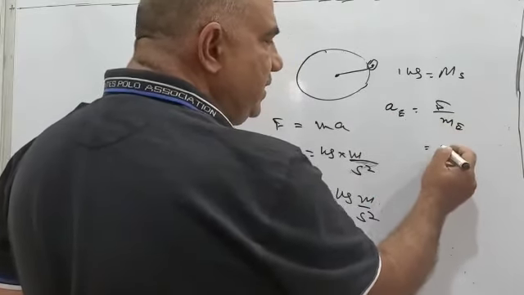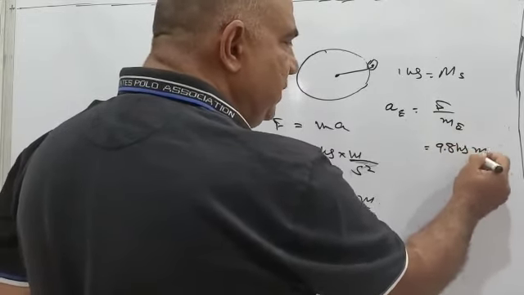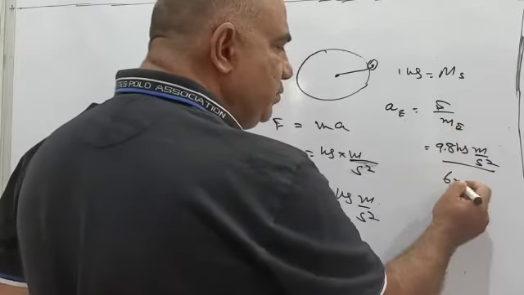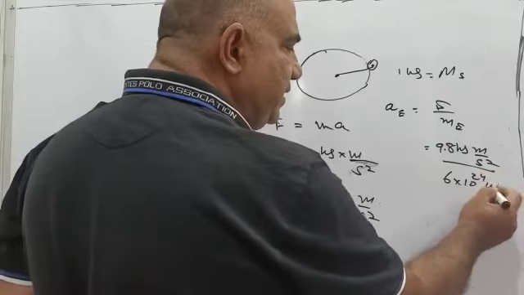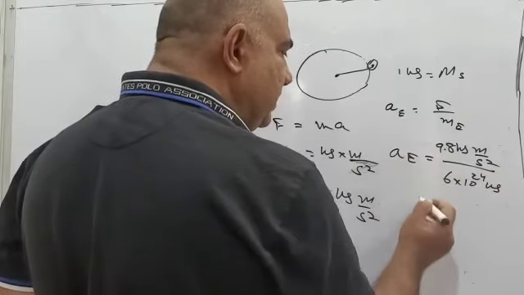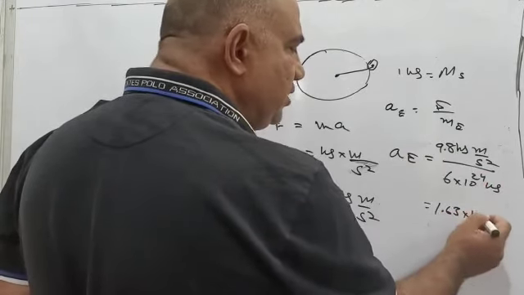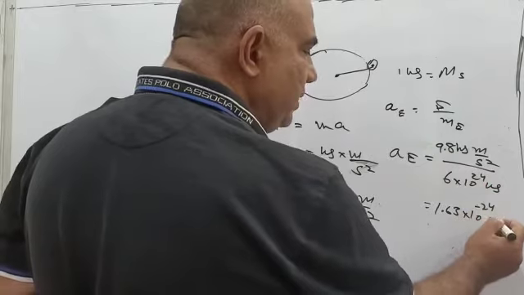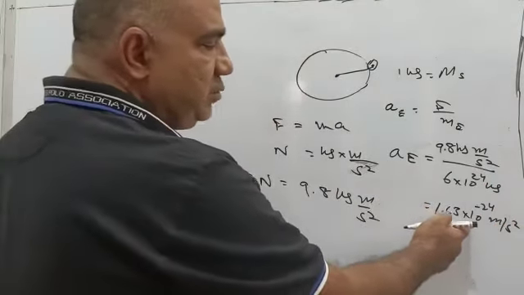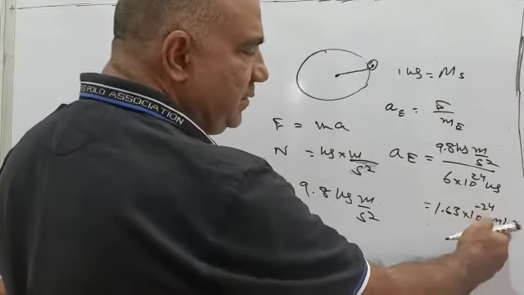So it is 9.8 kg meter per second square divided by the mass of Earth, 6 into 10 raised to power 24 kg. The acceleration produced in Earth comes out to be 1.63 into 10 raised to power minus 24 meter per second square.